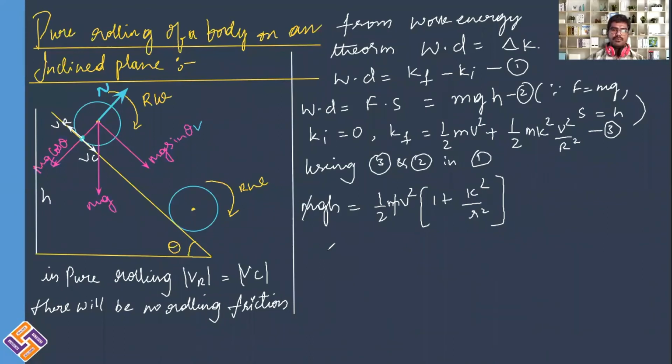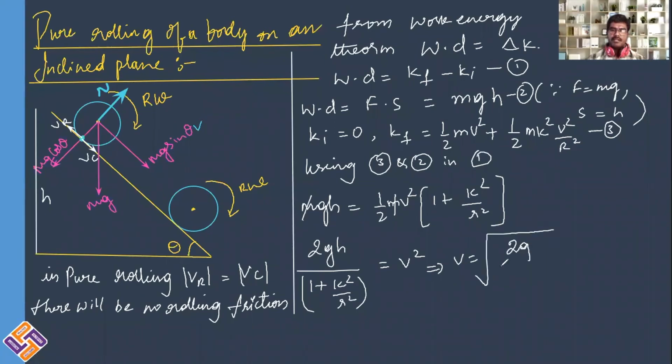It is 2gh divided by 1 plus k square by r square is equal to v square, and this can be simply written as v is equal to under root 2gh divided by 1 plus k square divided by r square. This is the equation for maximum velocity on reaching the ground.